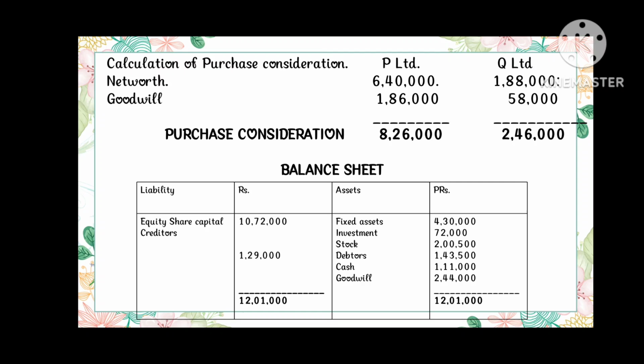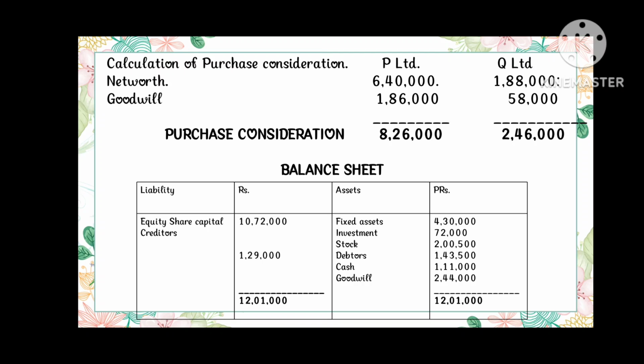The next is the balance sheet of B Limited. The liabilities and assets are as follows. Liability: equity share capital 10,72,000. It includes the purchase consideration of P Limited and Q Limited. The creditors are 1,29,000 rupees. So the total is 12,00,000.